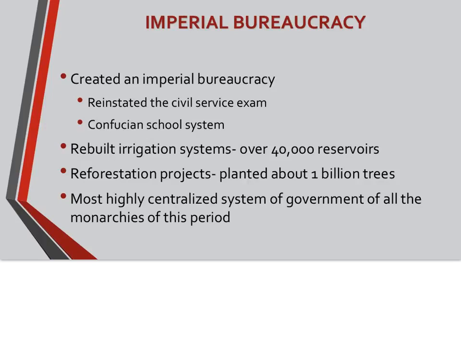He rebuilt many irrigation systems. As we said previously, they had been neglected by the Mongols. He fixed over 40,000 reservoirs. He also initiated a reforestation project and planted about 1 billion trees. Under the Ming Dynasty, we see China as the most highly centralized system of government of all the monarchies of this time period.